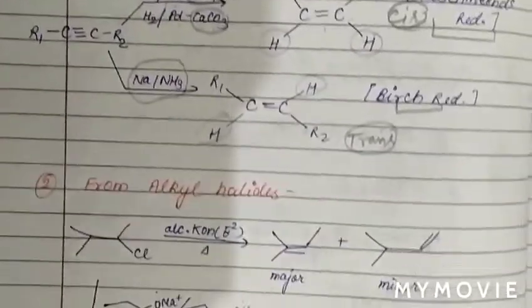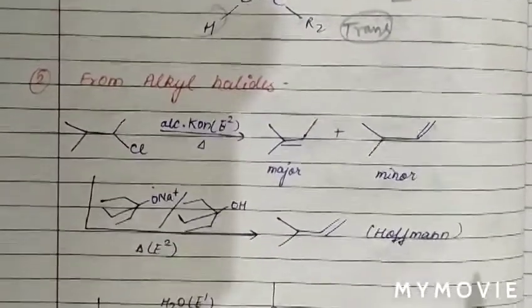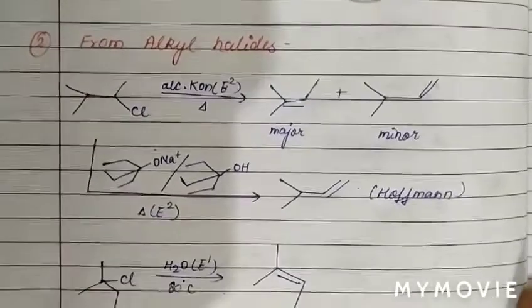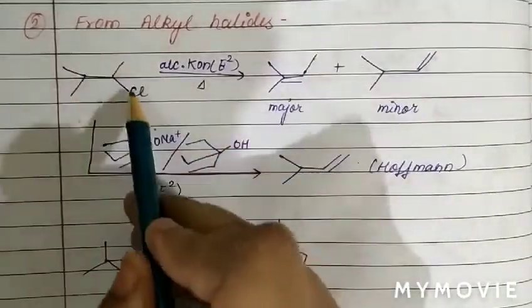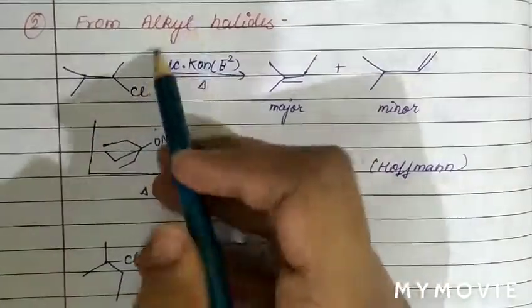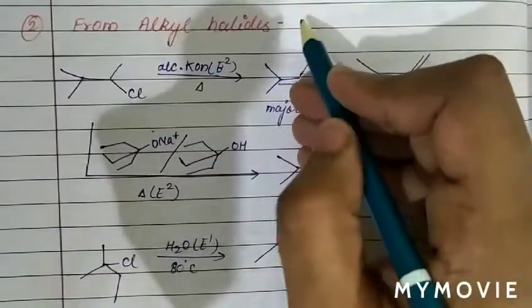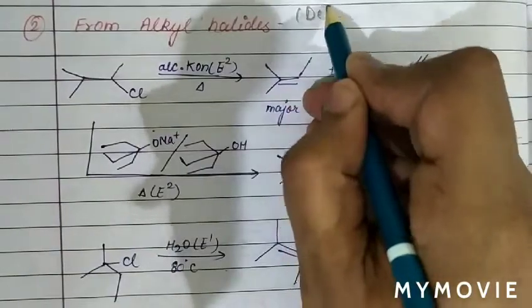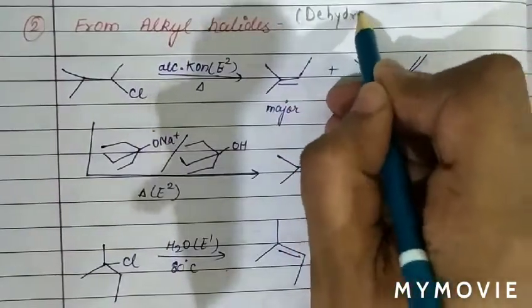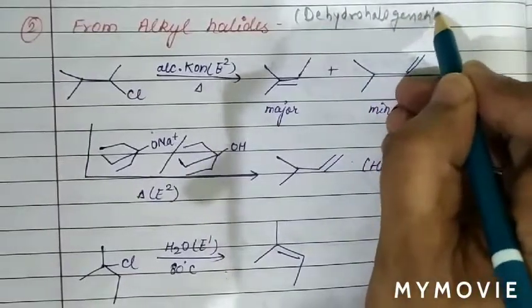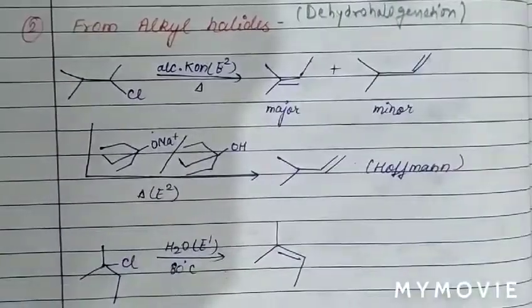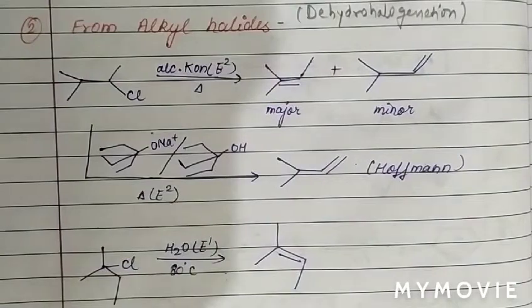Now see the next preparation of alkene, from alkyl halide. The reaction we also call dehydrohalogenation reaction. What is dehydrohalogenation reaction?